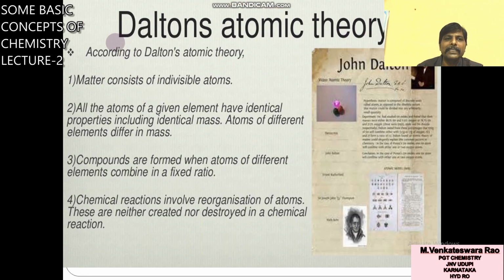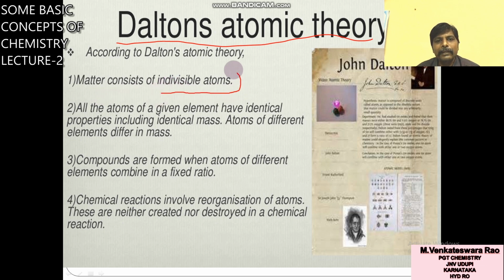So the next one is Dalton's atomic theory. Here are some postulates. Matter consists of indivisible atoms. All the atoms of a given element have identical properties. That means atoms of the same element have the same properties, same mass.